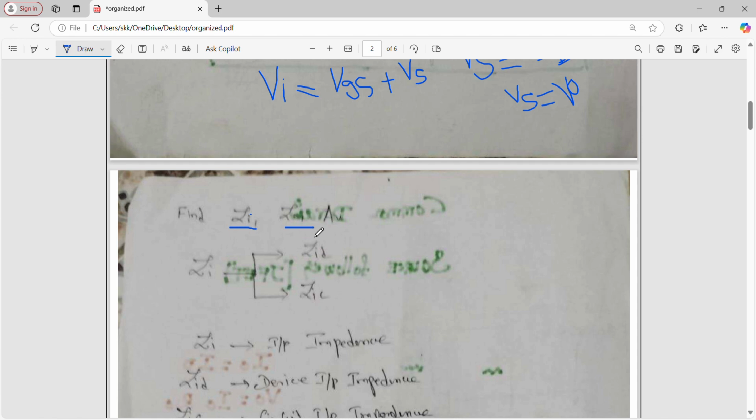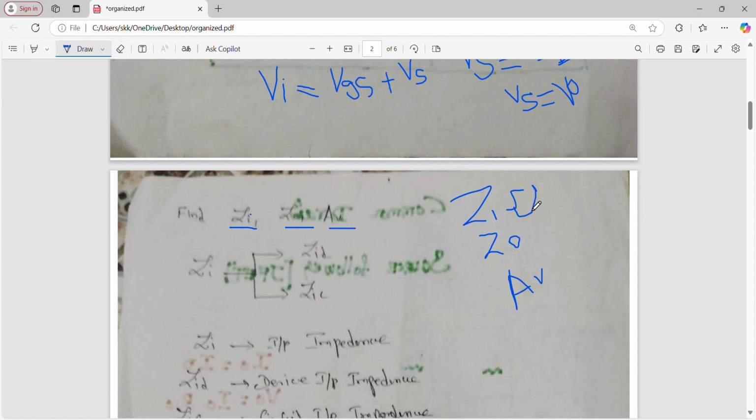One is your input resistance Zi. Next one is the output impedance. Third one is voltage gain. That's all. We find out Z on the input side, Z impedance on the output side, then the gain Av. Then listen, this input side resistance Zi is also classified into two types.